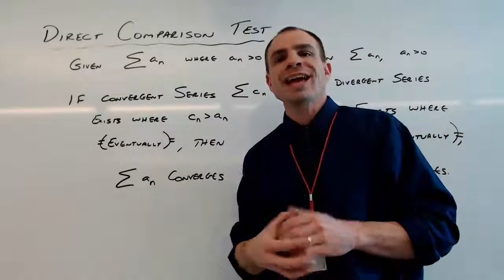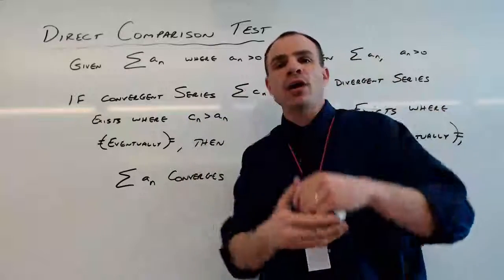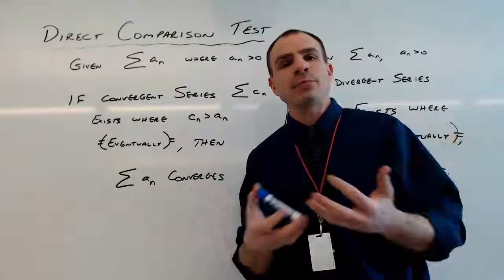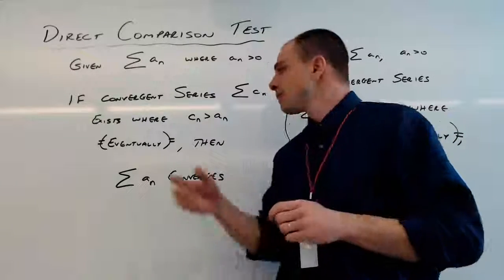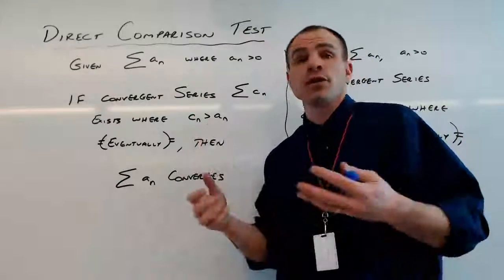In essence, the convergent series is an upper bound of what our series is going to add up to. And if the upper bound converges, well, then our series must converge as well.